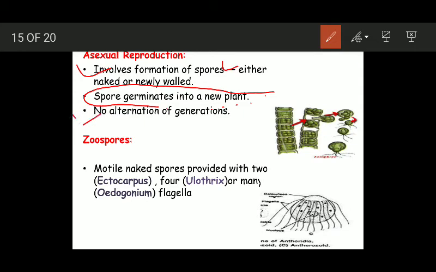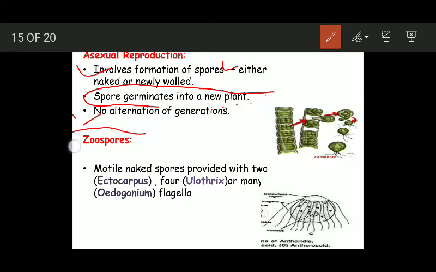The third important point about asexual reproduction is there is no alternation of generations. Alternation of generations means there is no haploid or gametophytic phase, and no diploid or sporophytic phase. Alternation of gametophytic and sporophytic phases is known as alternation of generations. But alternation of generations occurs only when there is sexual reproduction. Remember, this is very much important.